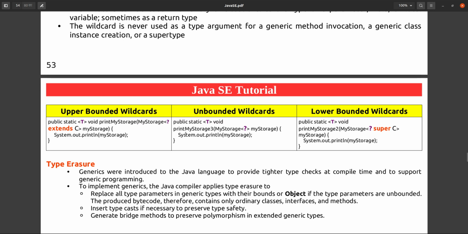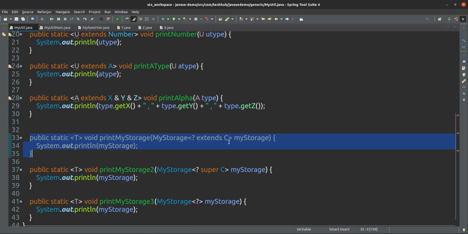So first we will see the upper bounded wildcard. What exactly is the meaning of upper bounded wildcard? Here we are printing my storage.